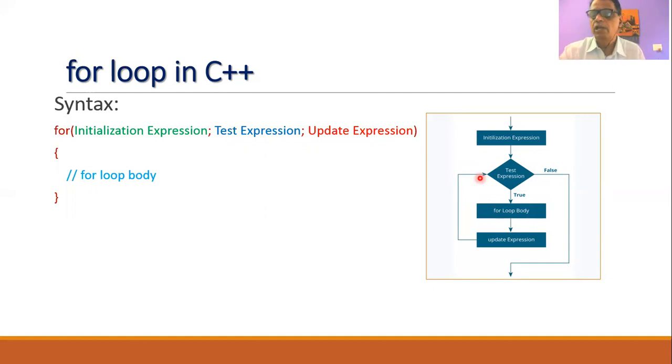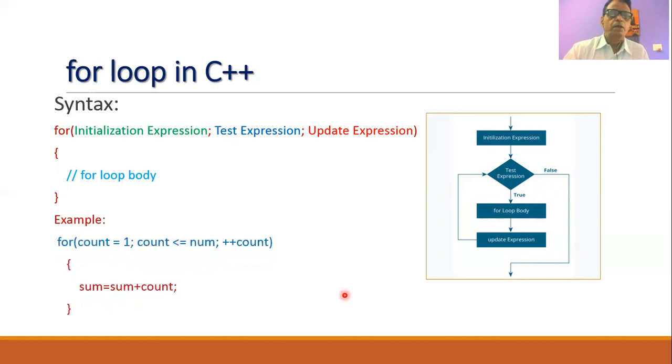As long as the value of the test expression is true, the for loop body will be executed, and then the update expression will be executed. So this will go on continuously until the test expression becomes false. Whenever the test expression becomes false, the loop will be terminated and the control of execution will be transferred to the next statement within your C++ program.